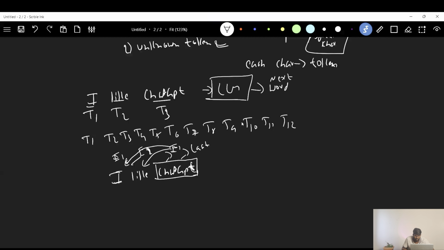Let's say E1 is the embedding for ChatGPT. This goes through some operation with E2 and E1. Let's consider this is operation 1, this is operation 2. Just taking an example here, it's going to do 2 operations to generate the next word.